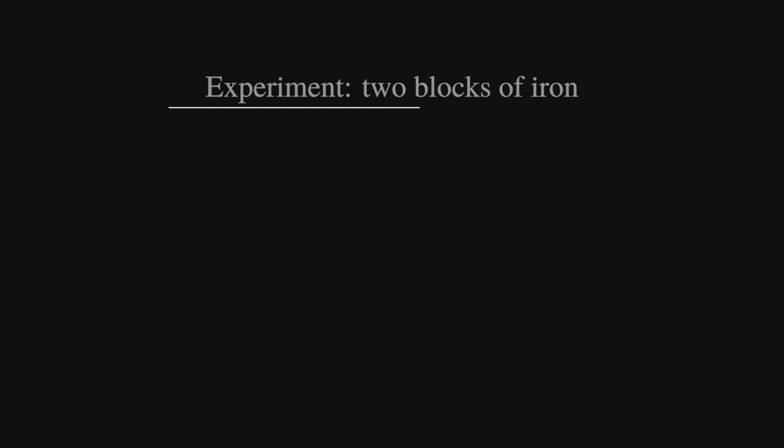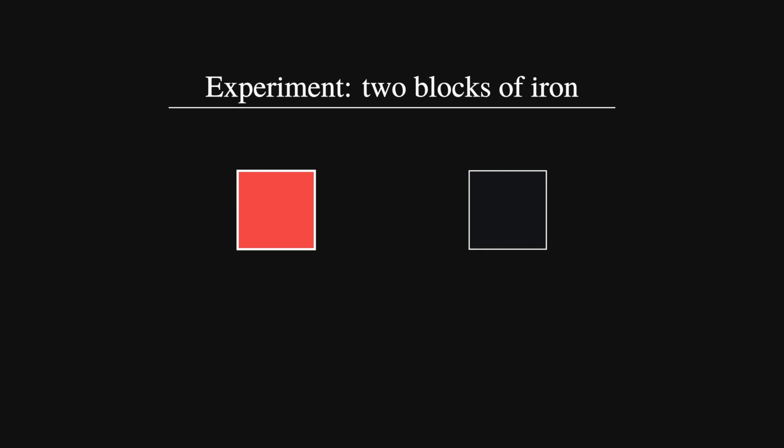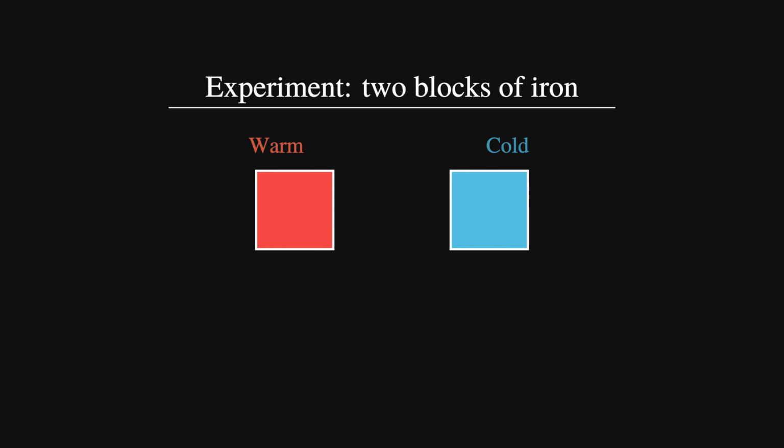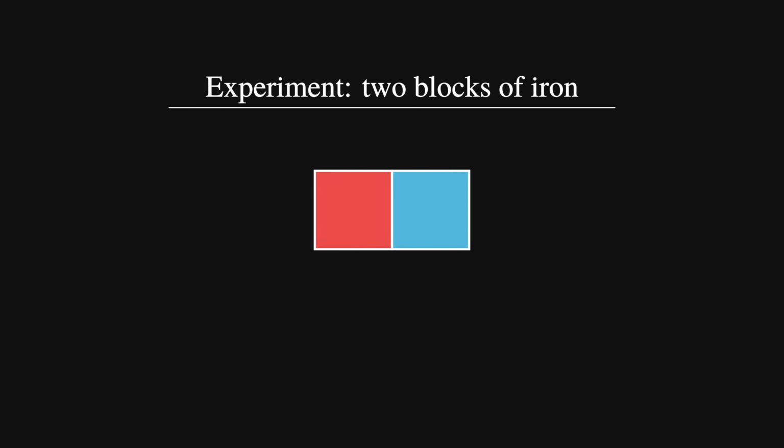So let's start with a simple observation. Instead of the coffee example, let's take two solid objects, say blocks of iron. One feels warm and the other feels cold. If we bring them into contact, something very predictable happens. The warmer block cools down and the cooler block warms up. This continues for a short while until eventually nothing changes any further. This is just like what we saw with the coffee in its surroundings.